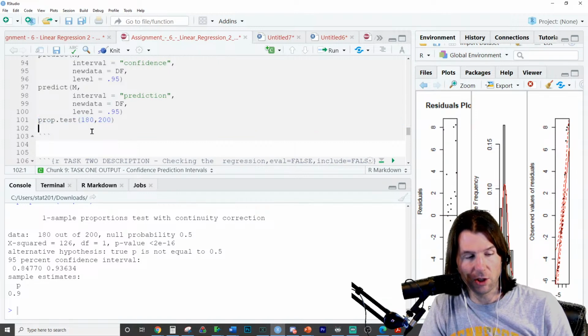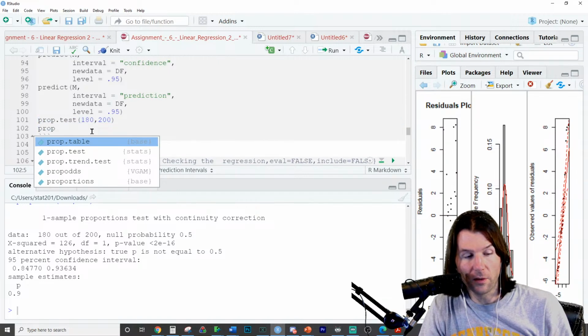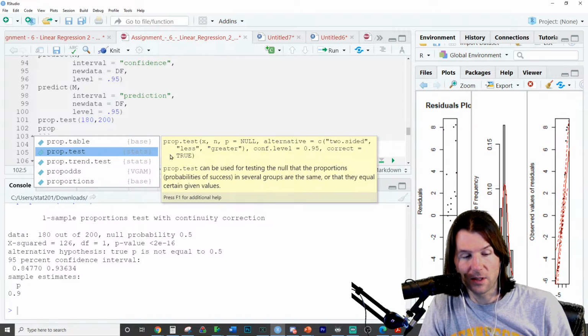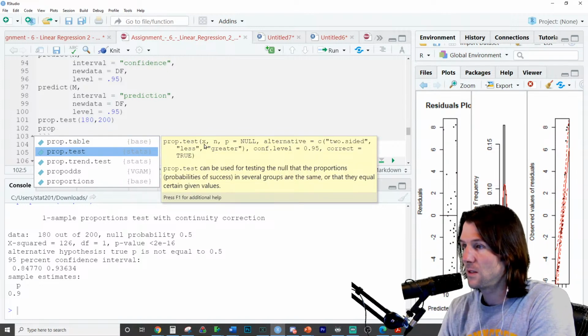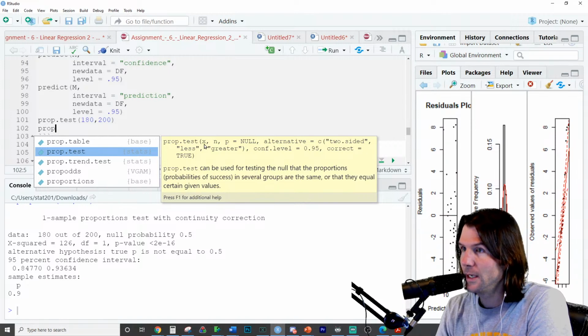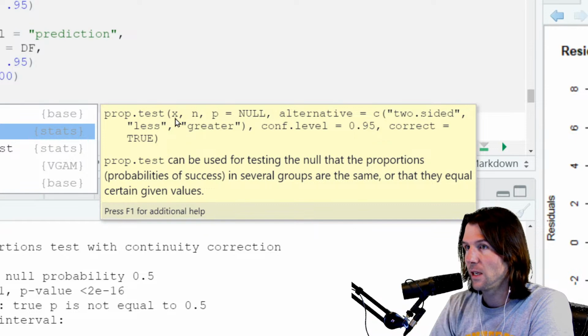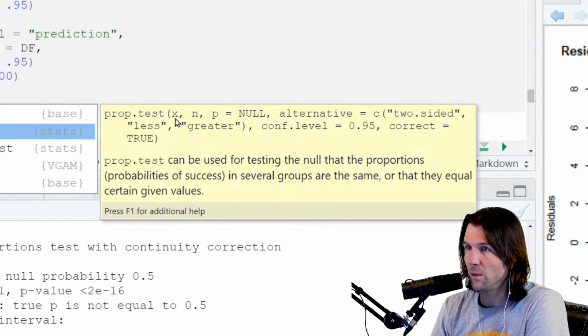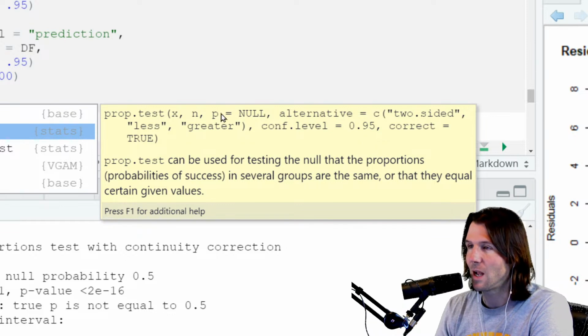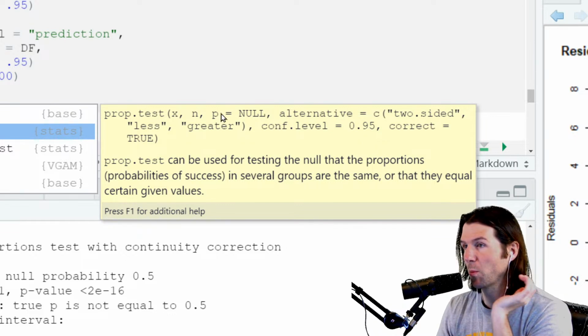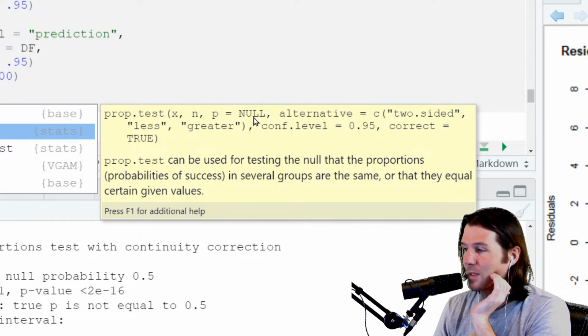So just so you can see the notation on this, don't worry, you don't need to know this. But if you look at this right here, do you see where it says X? You will see this notation in 201. You won't use R for this. But that notation right there where it says X, that is the successes in a sample, and N is this number of samples. And then P is the true proportion, and they're hypothesizing. This is a hypothesized true proportion right here, but P is the true proportion, and this is the amount we are hypothesizing it to be.